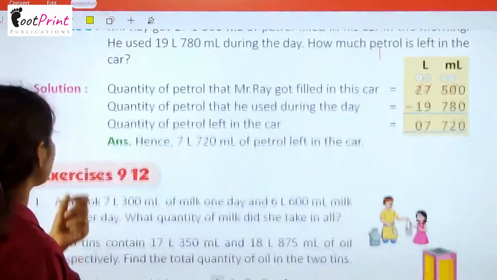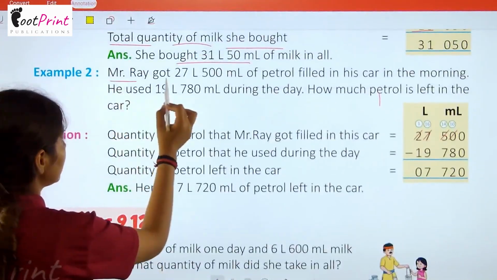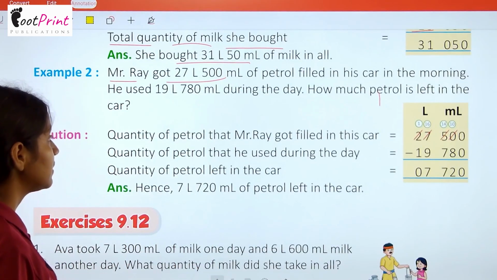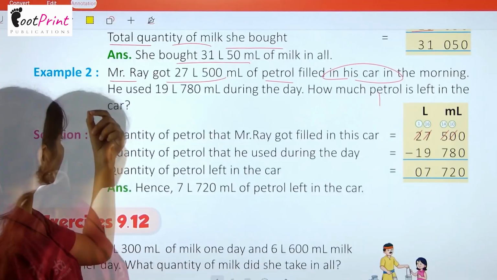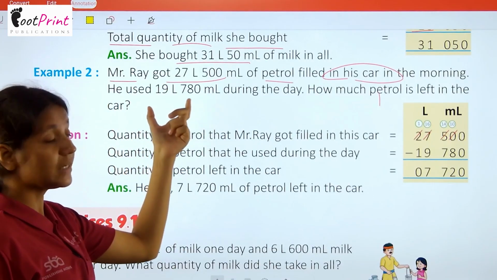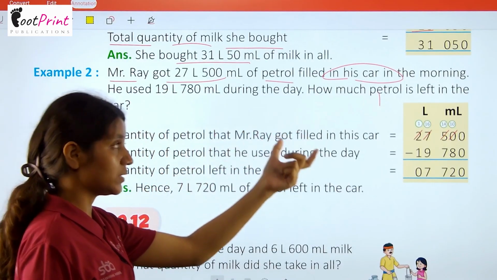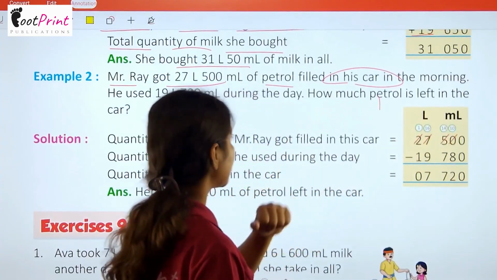Then we have example number 2. Mr. Ray got 27 liter 500 ml of petrol filled in his car in the morning. He used 19 liter 780 milliliter during the day. How much petrol is left in the car?